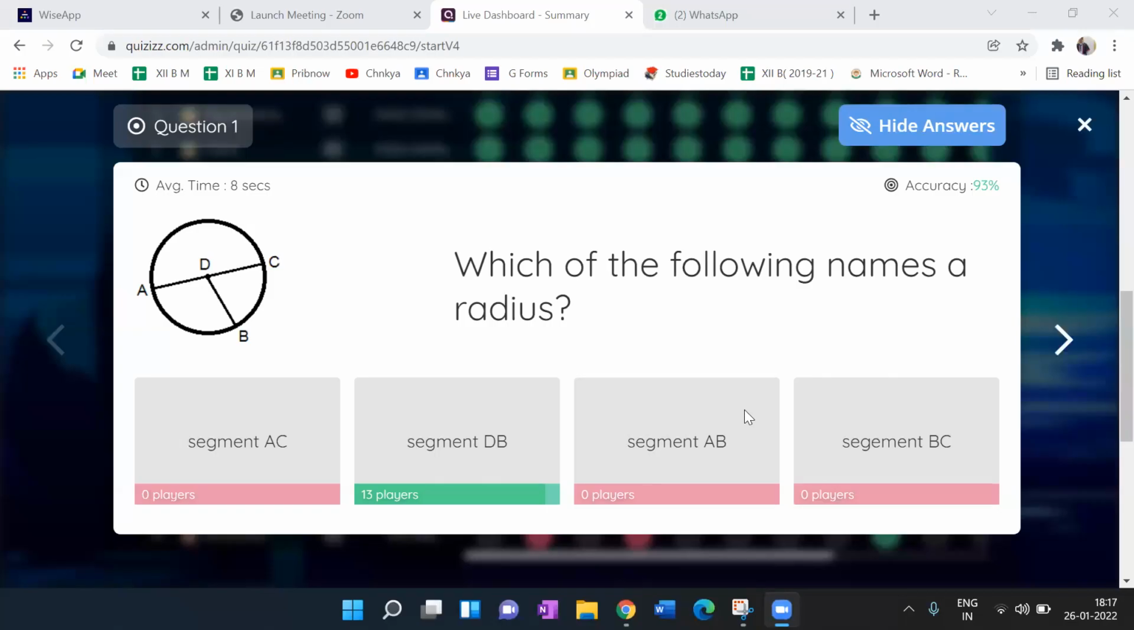Okay, can you see the screen here? Yes, sir. Now, which of the following names is the radius? DB. Yes, DB, sir. One second. I will ask only those people, and they should answer it.